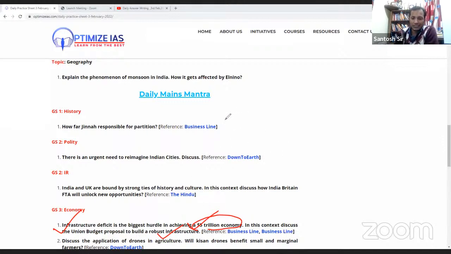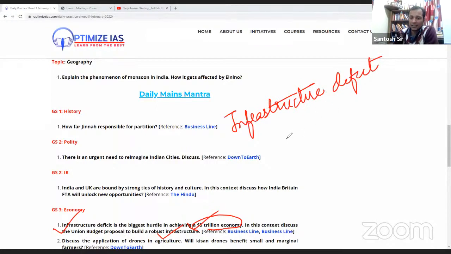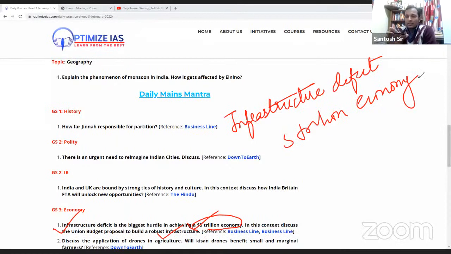Here the question says that infrastructure deficit is the biggest hurdle in a 5 trillion economy. So first of all, to show why infrastructure deficit is the biggest hurdle, you have to explain what is the significance of infrastructure.